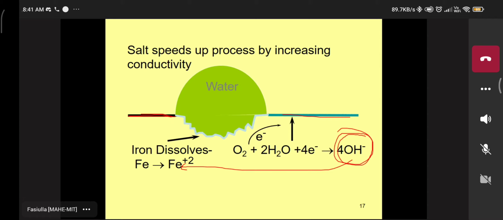Sir, this is for wet corrosion? Which one? This is for wet corrosion? No, dry corrosion. This is for dry corrosion? Yeah. Added any electrolyte in the given atmosphere, the moisture is available in the given atmosphere.